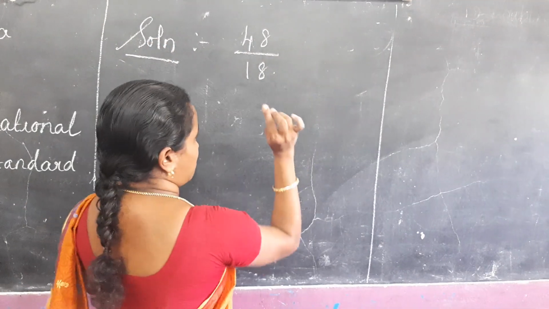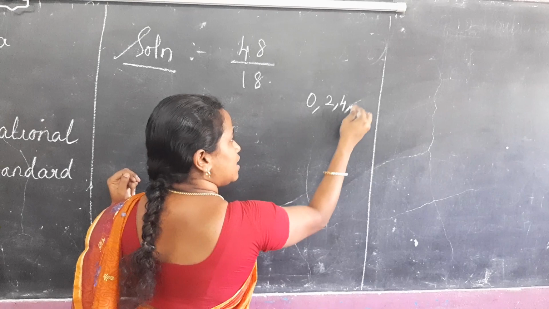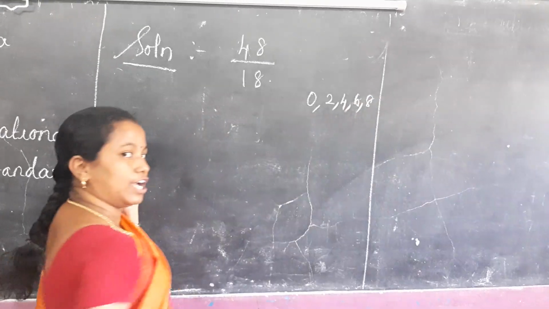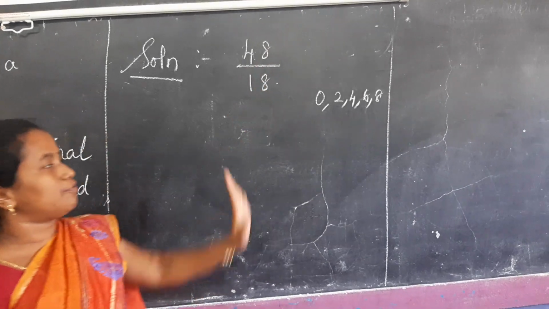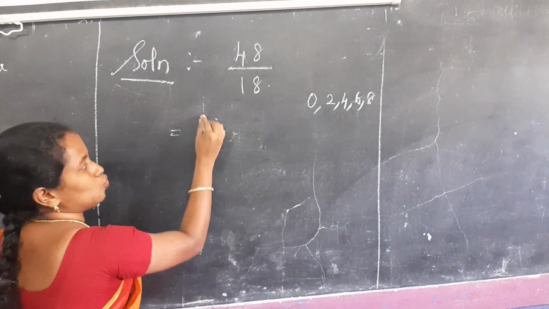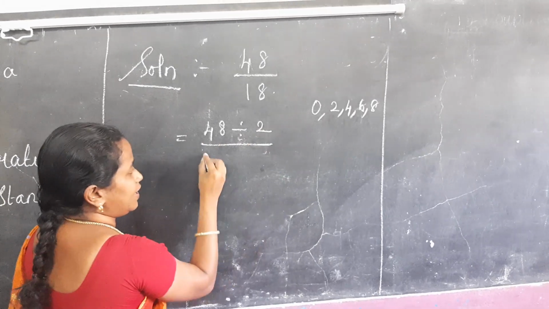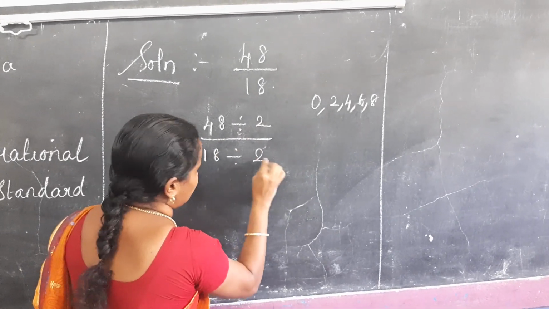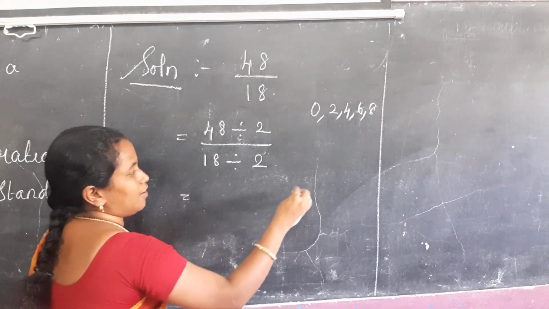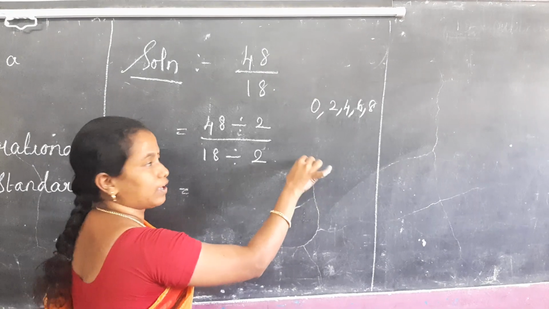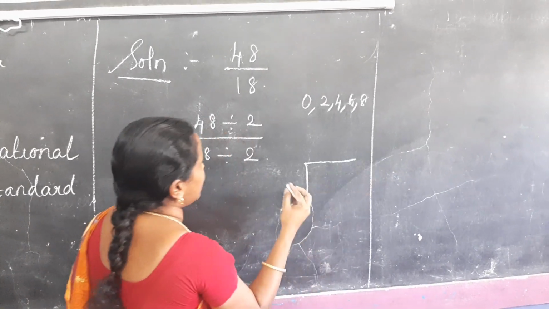8 is an even number, since numbers ending with 0, 2, 4, 6, 8 are even numbers. So 8 is an even number in both cases, so we have to divide by 2. So 48 divided by 2, 18 divided by 2. 48 divided by 2, what is the answer? If you know, you can directly divide or do it on the side of the page.